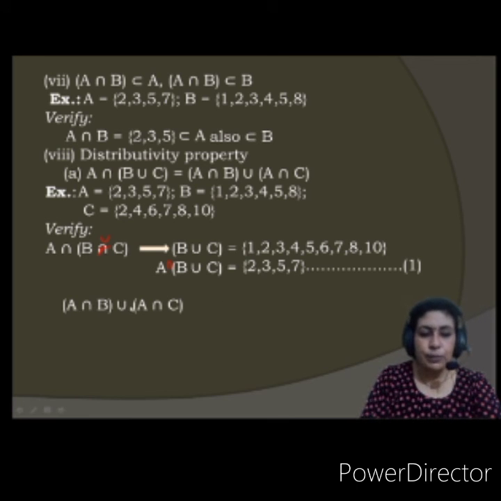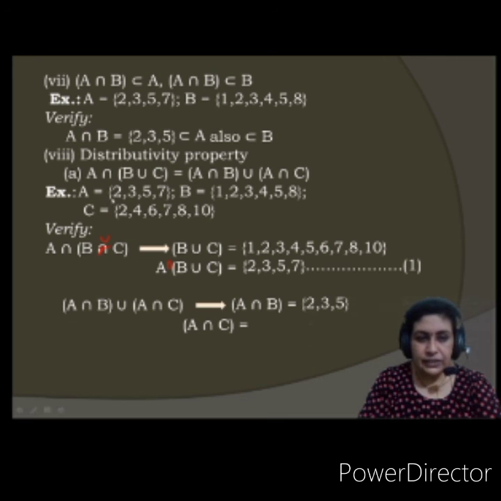A intersection B union A intersection C. First I'll consider A intersection B. What is A intersection B? 2, 3 and 5. Now I'll consider A intersection C. That is 2 and 7.